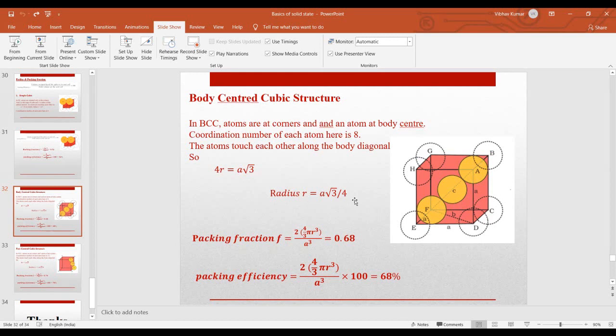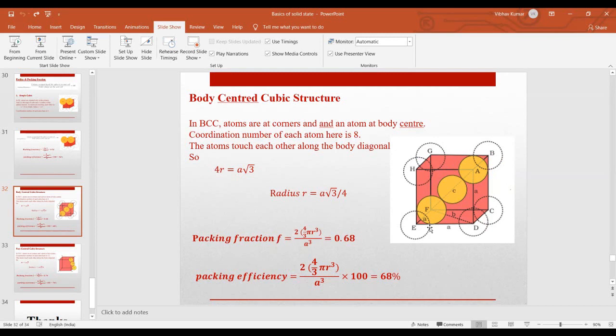These are simple formulas, but they are very important, especially for board examinations. But in GATE, mostly you can have short types of questions based on these parameters. For packing fraction, you calculate the volume of the spheres inside this unit cell.